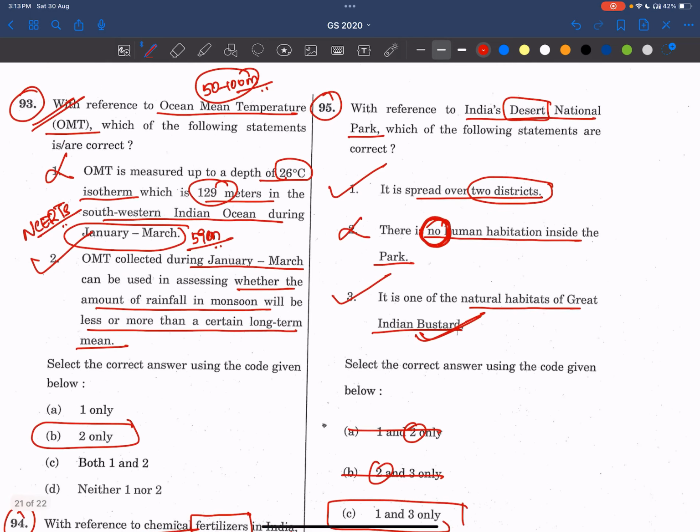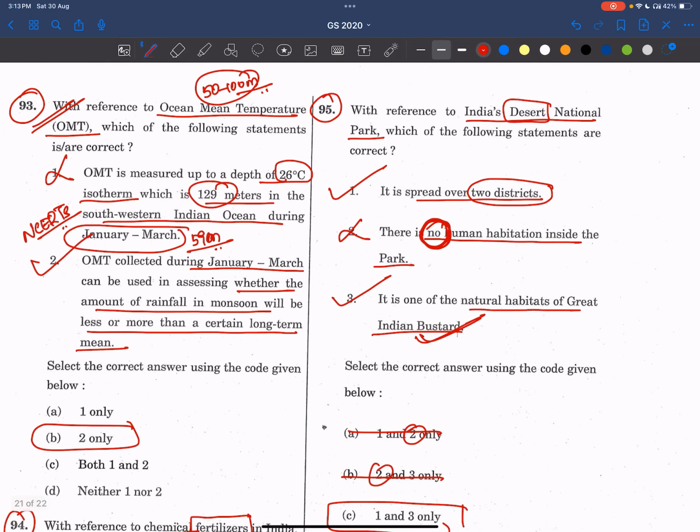See, this Desert National Park is there in the state of Rajasthan. It is spread over 2 districts, that is Jaisalmer and Barmer. Normally human habitation is not allowed in national parks, no? But since this is a larger national park, some few villages and some people are there. They are living in this Desert National Park, and they are dependent on it. Also, in 2017, the Supreme Court gave orders to the government that it should provide some facilities to the people who are living over there.